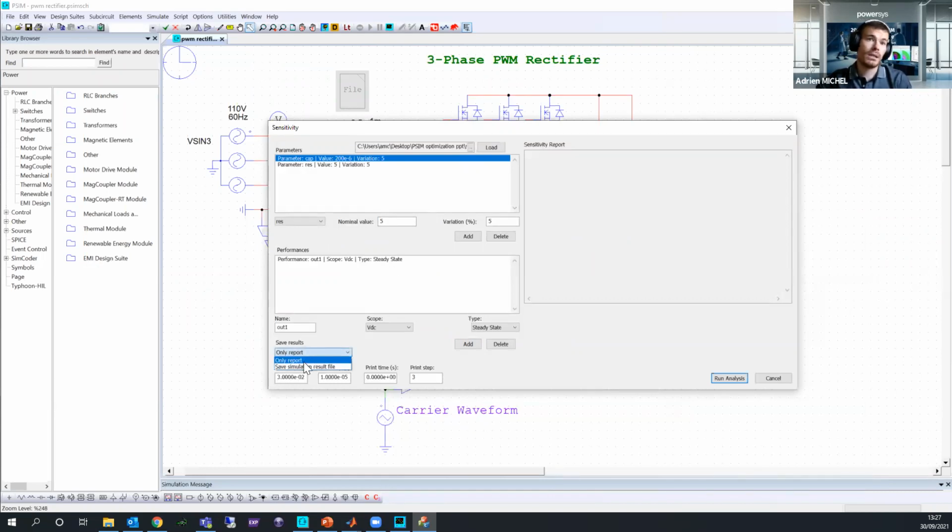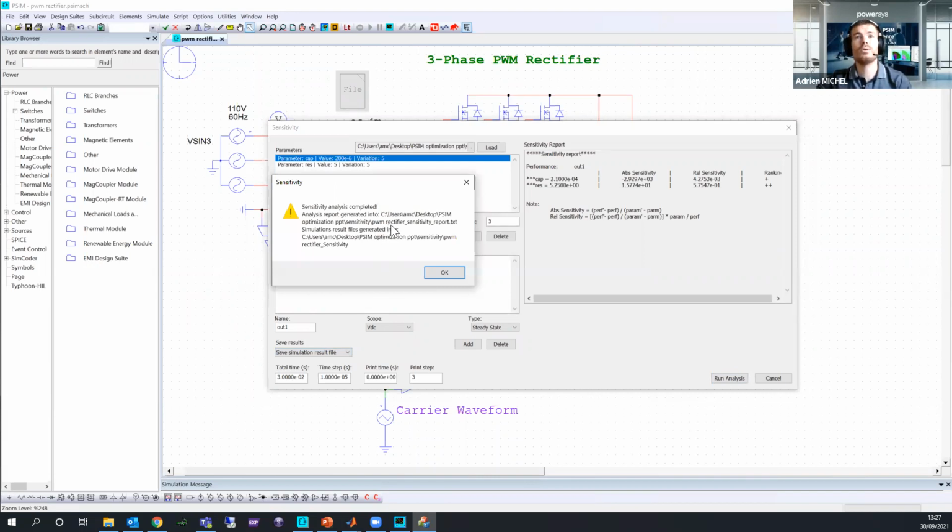And here you have the capability to, at the end of the simulation, get some results. You can get only the sensitivity report, or you can get all the simulation results plus the report. If you want to have everything, click on the last item, save simulation result file, and everything will be created automatically by the sensitivity tool. So now I can click on run analysis.